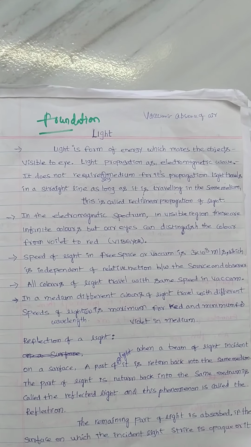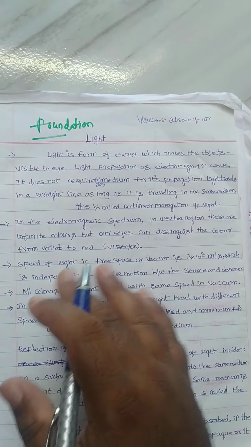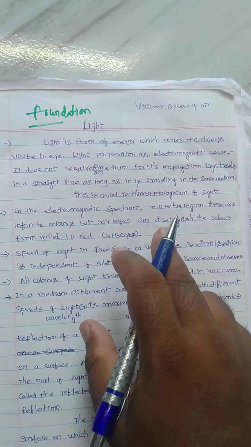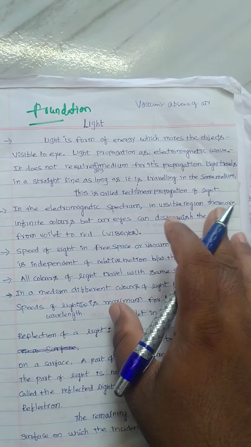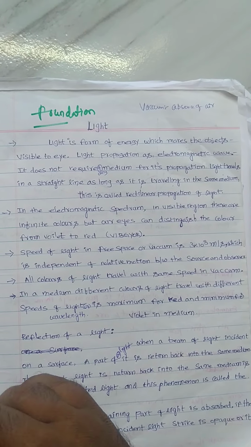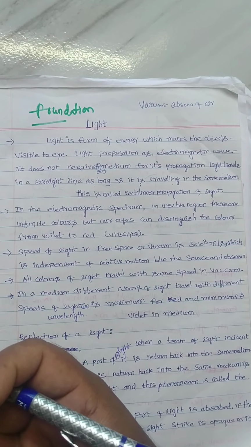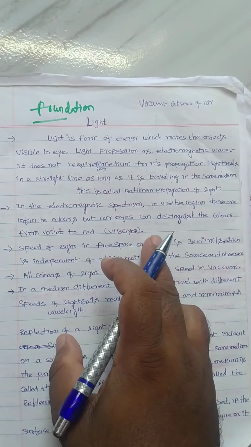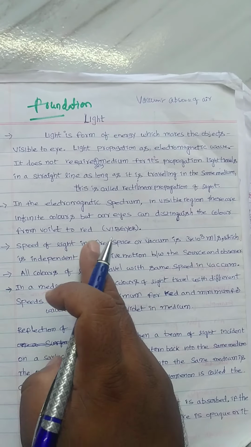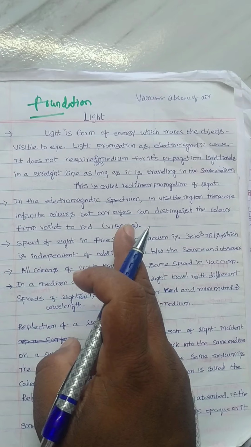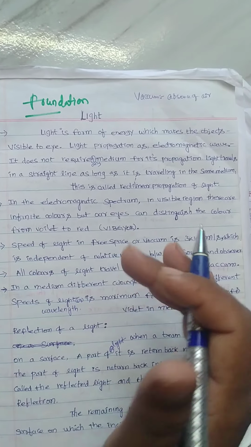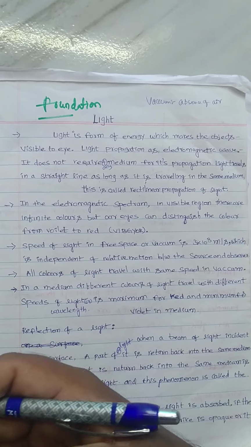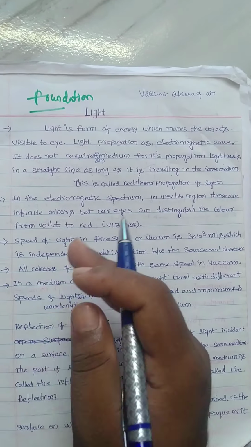I think all have understood now. In the electromagnetic spectrum, there is one visible region. In that visible region there are infinite colors. But our eyes can't detect all colors; our eyes can distinguish the colors from violet to red. It means VIBGYOR: violet, indigo, blue, green, yellow, orange and red. Our eye can detect only a few colors from violet to red in the form of VIBGYOR.